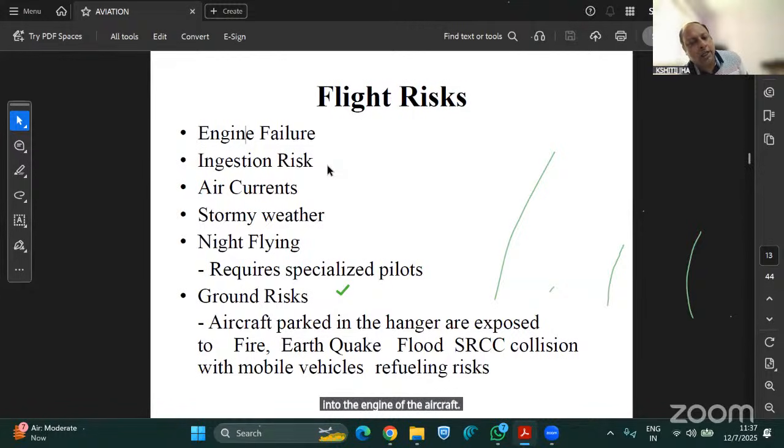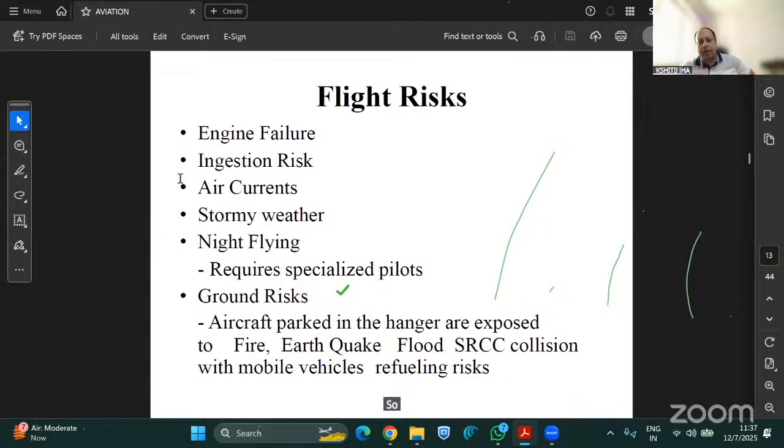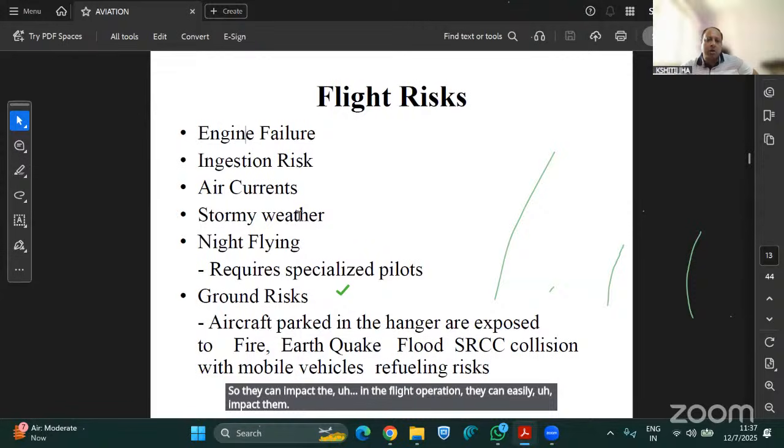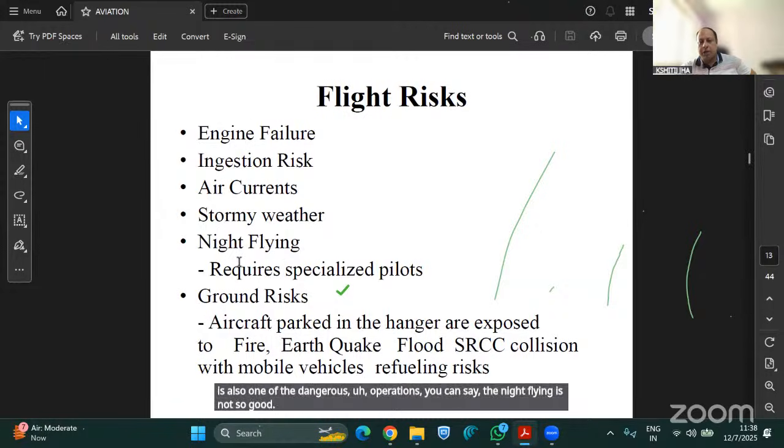Then air currents are there, as I explained to you, during stormy weather, not in India, but most prevalent in European countries and Western countries like the USA. Air currents are quite high, and if there is some tornado, it can easily impact the flight operation. Stormy weather is one of the reasons. Night flying is also one of the dangerous operations. Night flying is not so good because it requires specialized pilots.